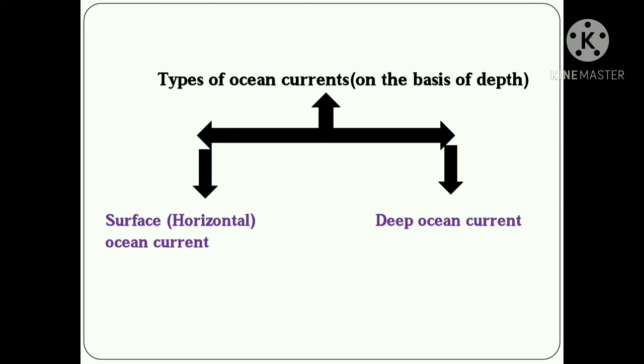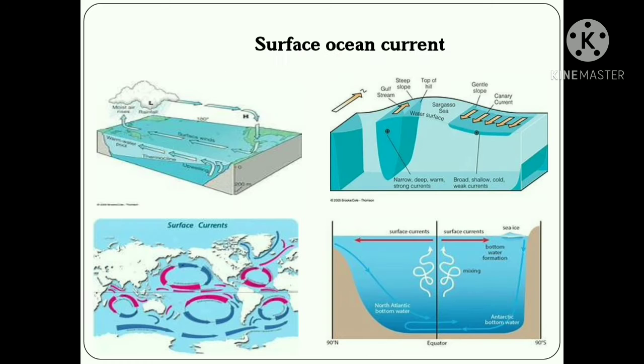On the basis of the depth, the ocean currents can also be divided into surface ocean currents and deep ocean currents. First one is surface ocean current. Surface ocean current is also known as horizontal ocean current.